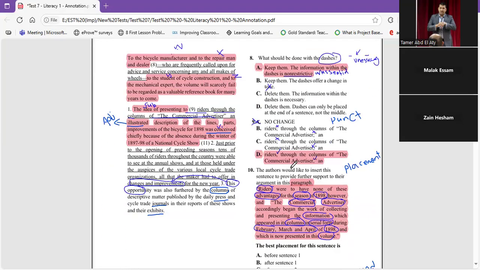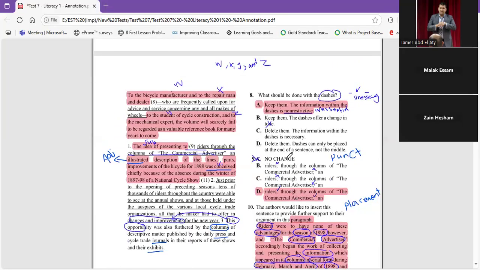Number 8. Again, relevance and purpose. If you go to the first passage, it talks more about the same kind of skills. Here he asks, what should be done with the dashes?